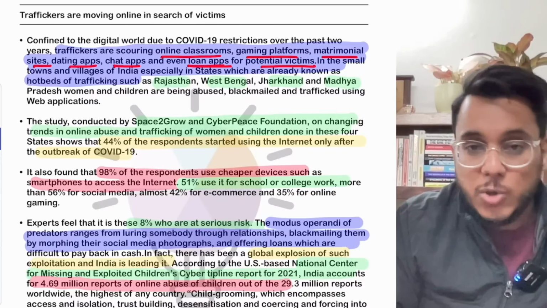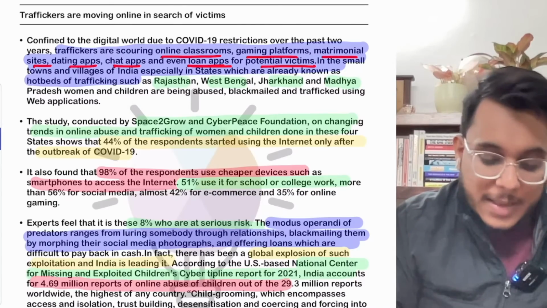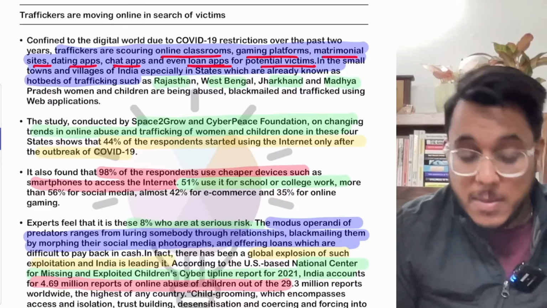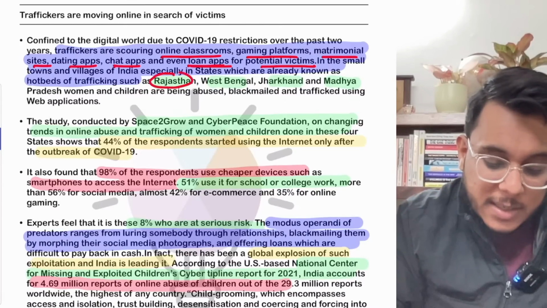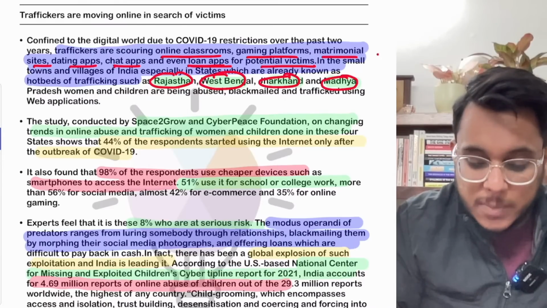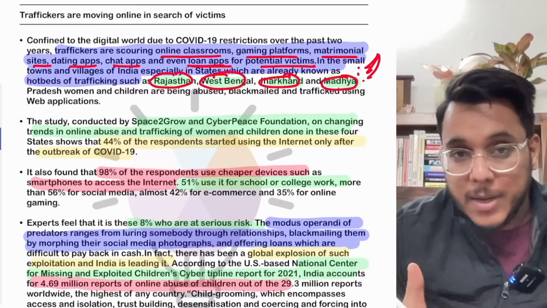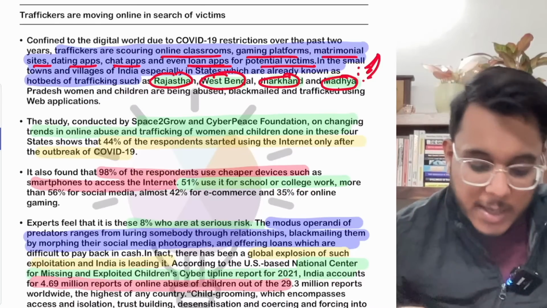They are actually attracting victims from small towns. Now, guys, it has been provided that trafficking is already very rampant in the states of Rajasthan, West Bengal, Jharkhand, and Madhya Pradesh. And the traffickers are specifically luring teenagers and children from these states into the sexual exploitation racket.